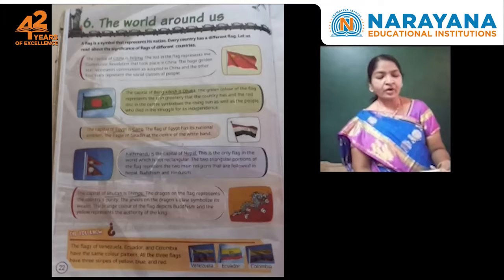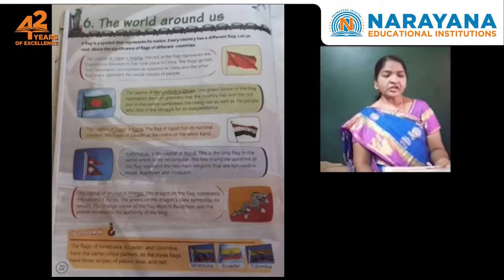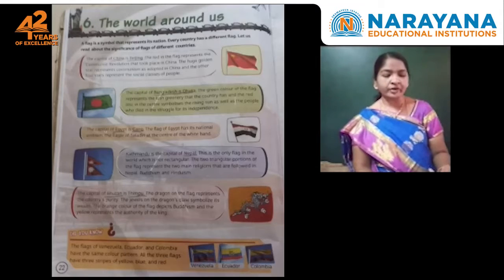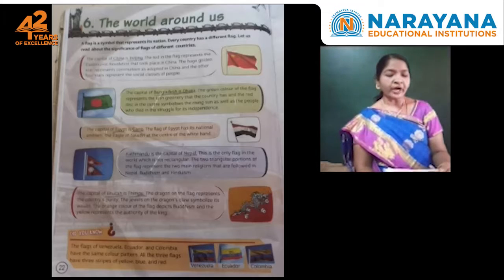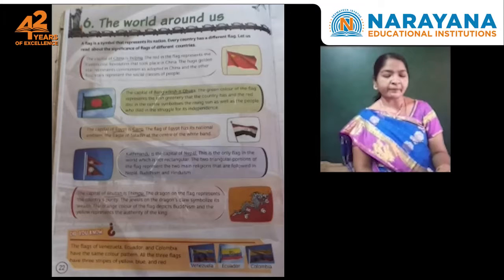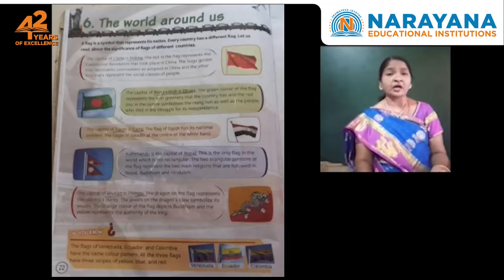And next one, what is the capital of Nepal, children? Kathmandu. So this is the only flag in the world which is not rectangular. The two triangular portions of the flag represent the two main religions that are followed in Nepal, Buddhism and Hinduism.